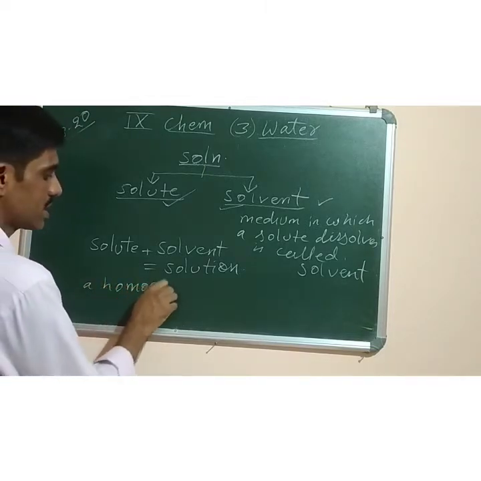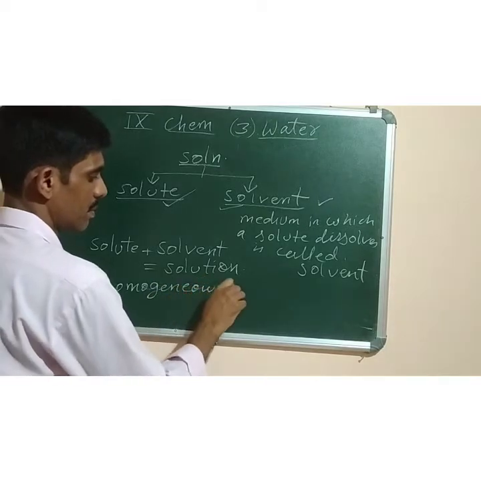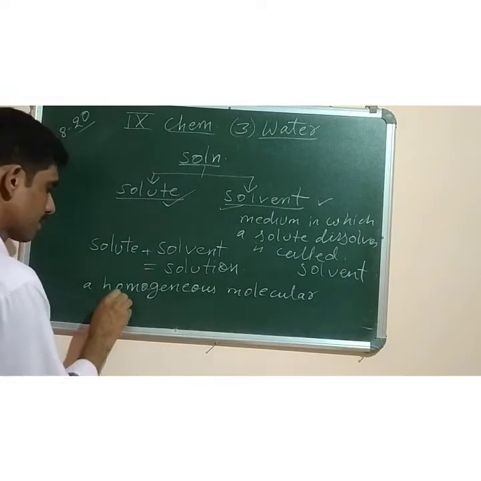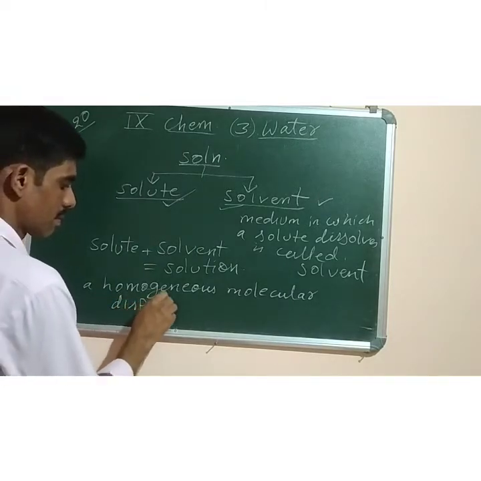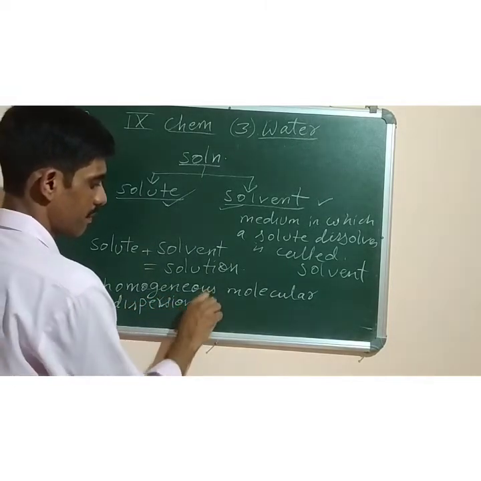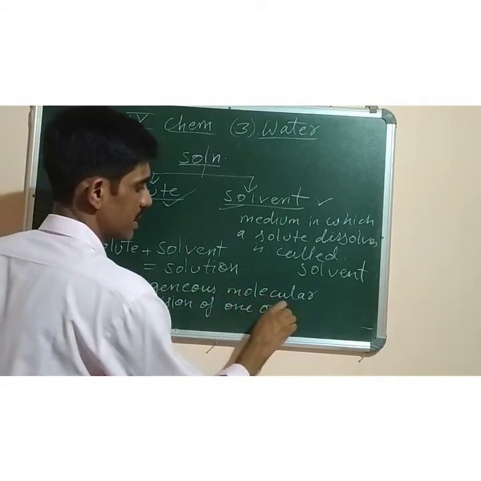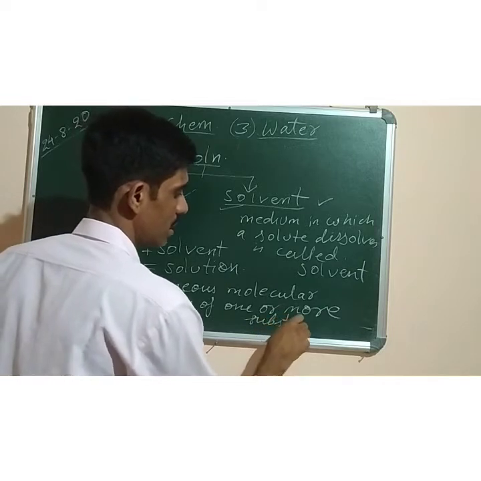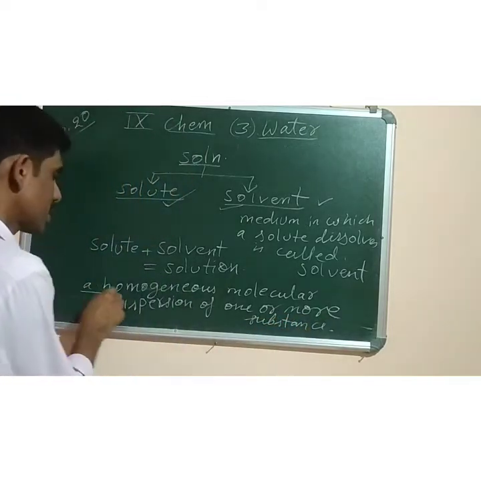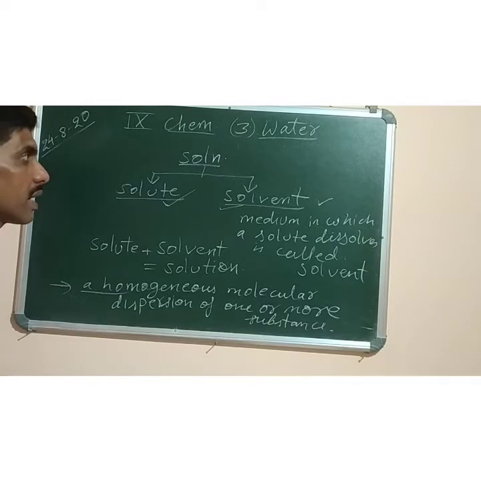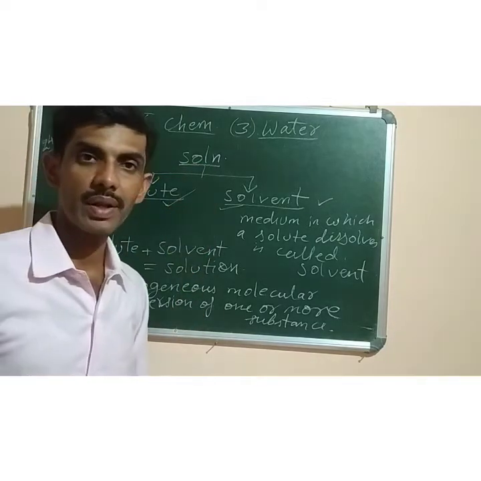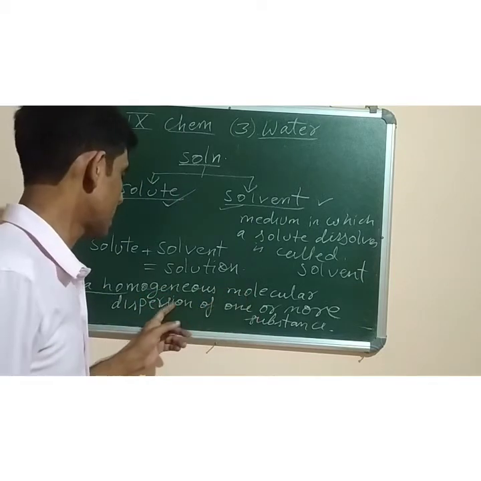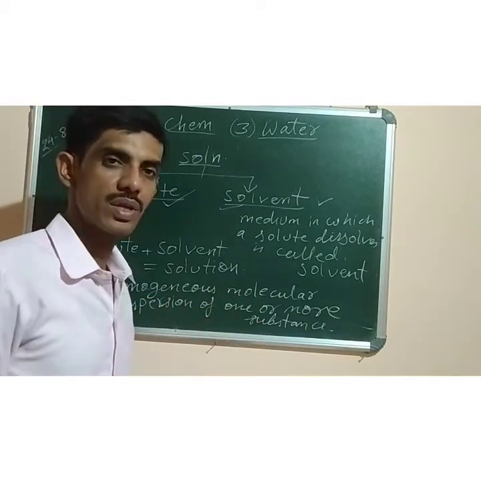A homogeneous molecular dispersion of one or more substances is called a solution. So what is a solution? This new definition you can learn. A solution is a mixture of solute and solvent, that you can also say, or you can say it is a homogeneous molecular dispersion of one or more substances.